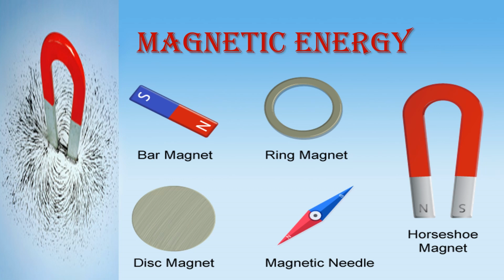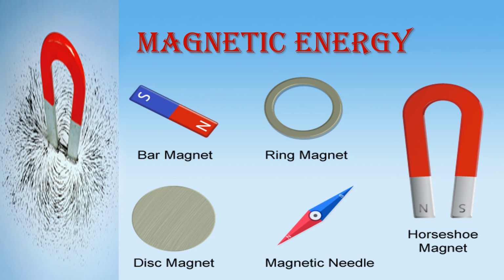Magnets will attract needles or iron objects. Have you tried this? If I show a magnet near an iron object, it will attract it, children. You might have played like that.